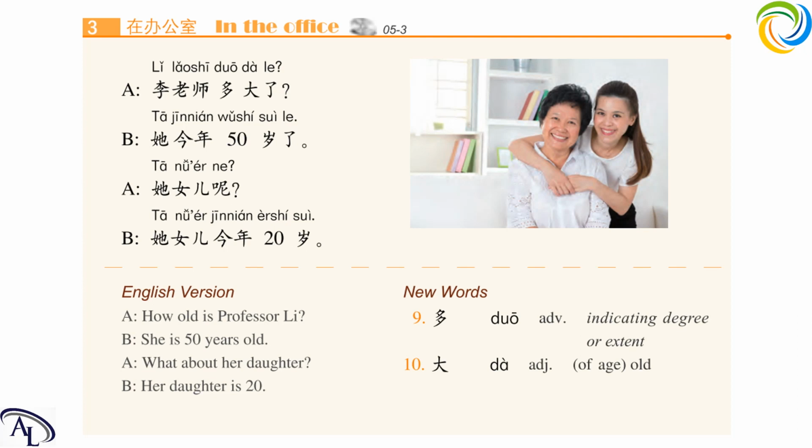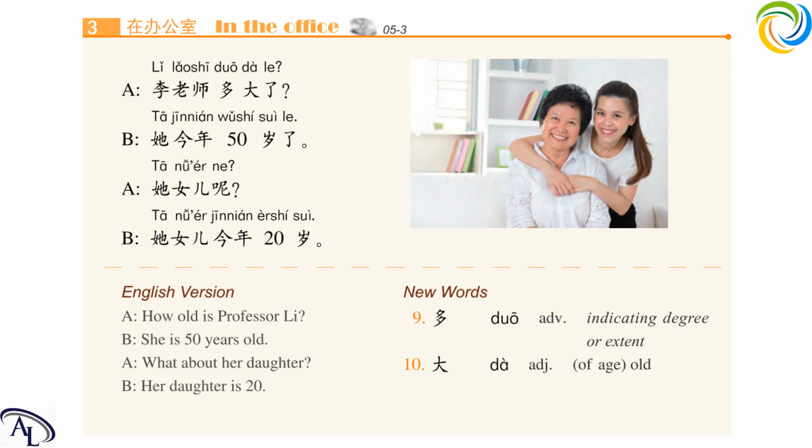It is always used in interrogative sentences, and it is asking about things mentioned before. And before, we were talking about the age. So this question is asking about his daughter's age. What about his daughter? 他女儿呢？What about her age?